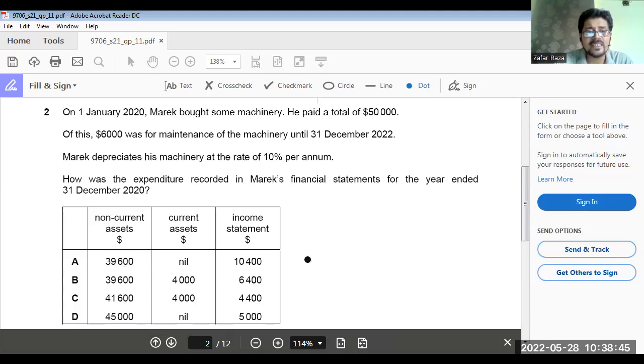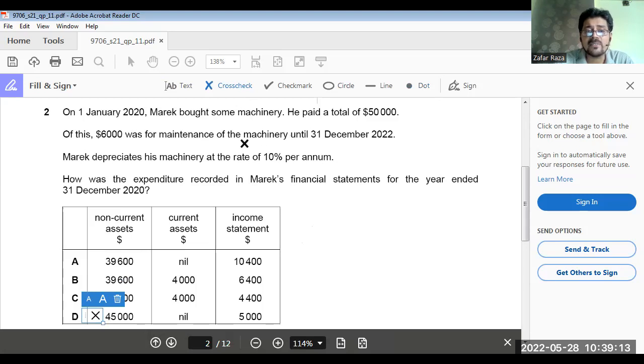Now, in current assets, C or D could not be the answer. Are you getting my point? The answer is A or B. C or D is not possible. Now, when we have paid $6,000 on 1st January 2020, this maintenance charge is for 6,000 until December 2022.